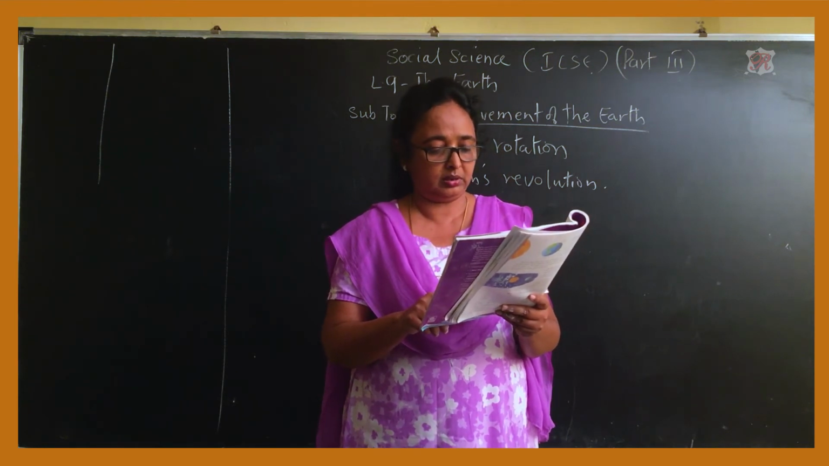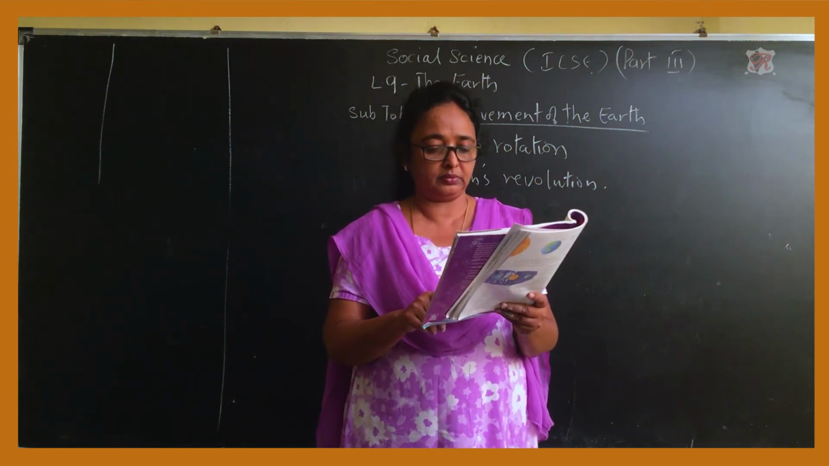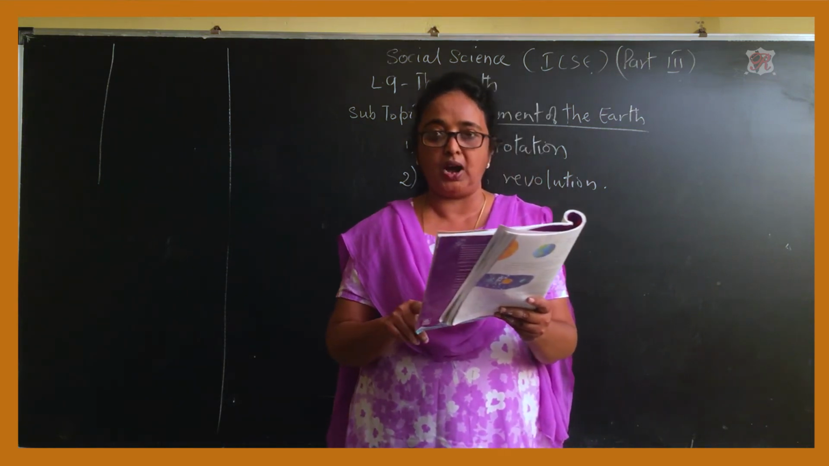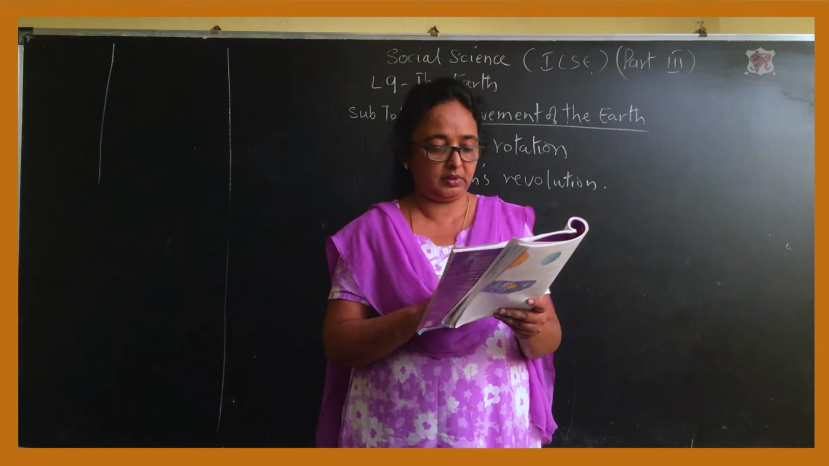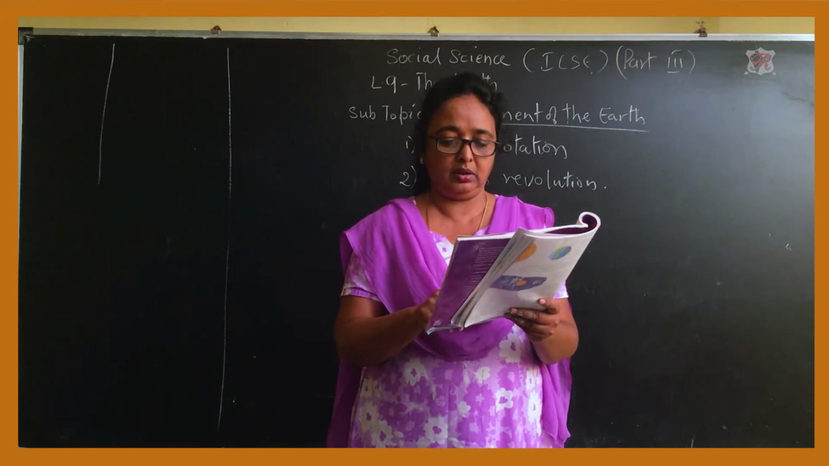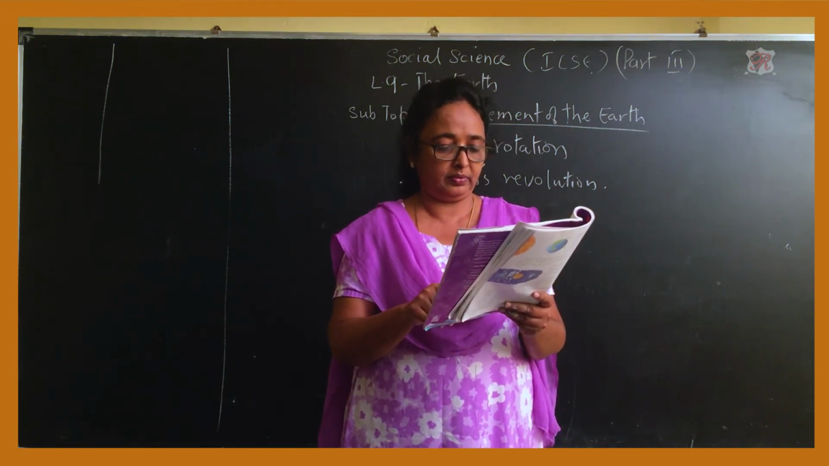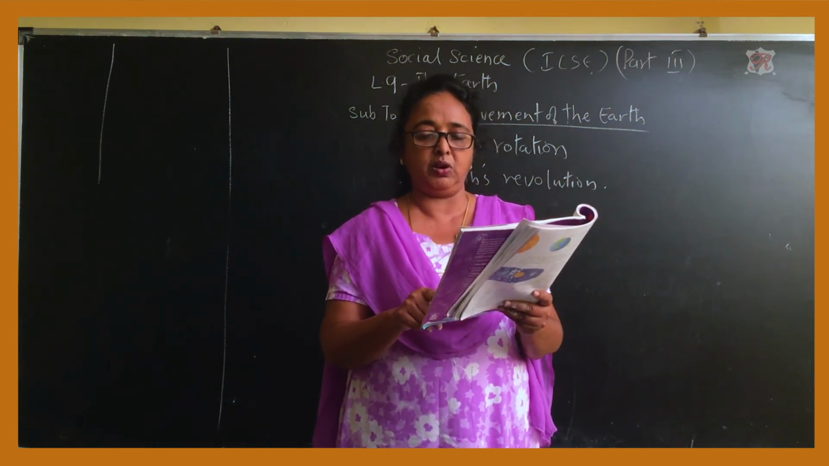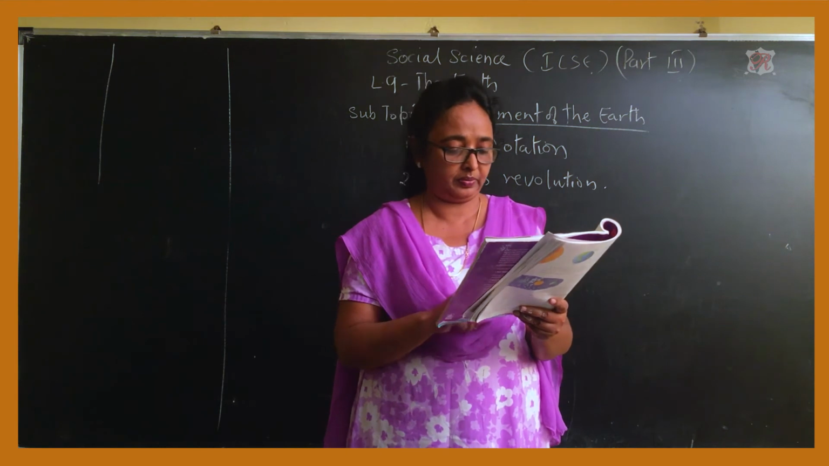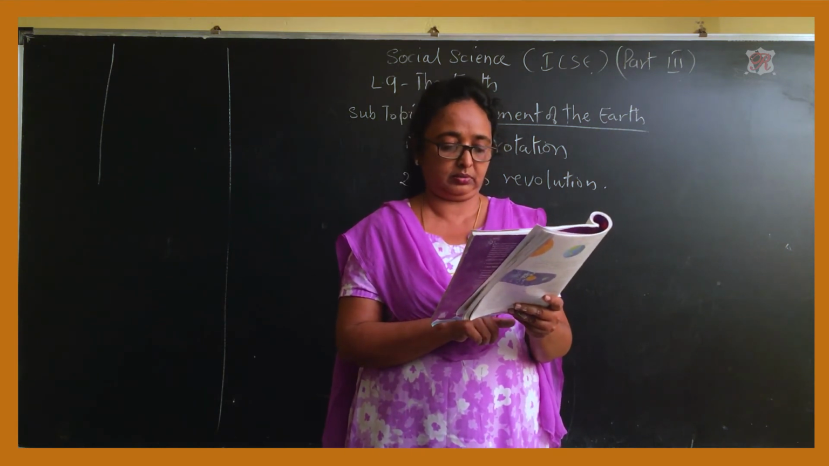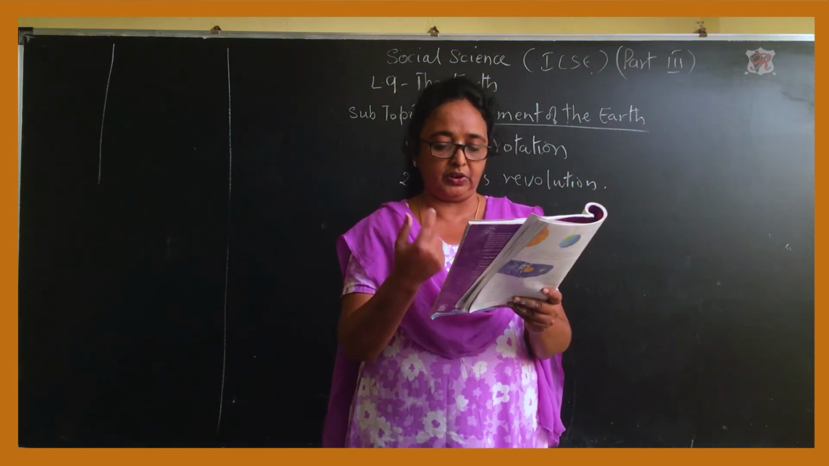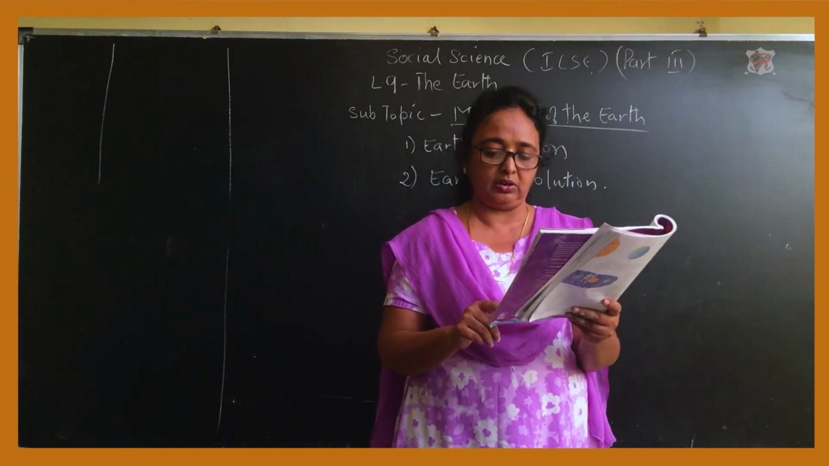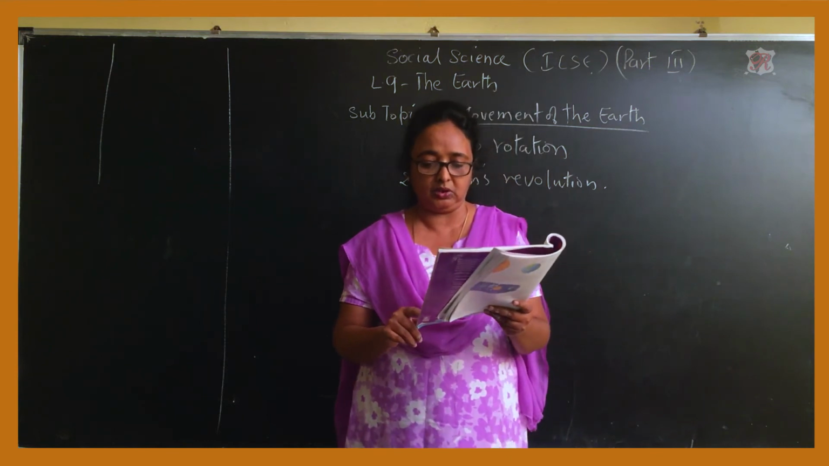Causes seasons. Equator divides the Earth into two halves. Atmosphere, blanket of air. Rotation, the Earth rotates about this line. Revolution, that means it revolves. The Earth revolves along this path. Got it?